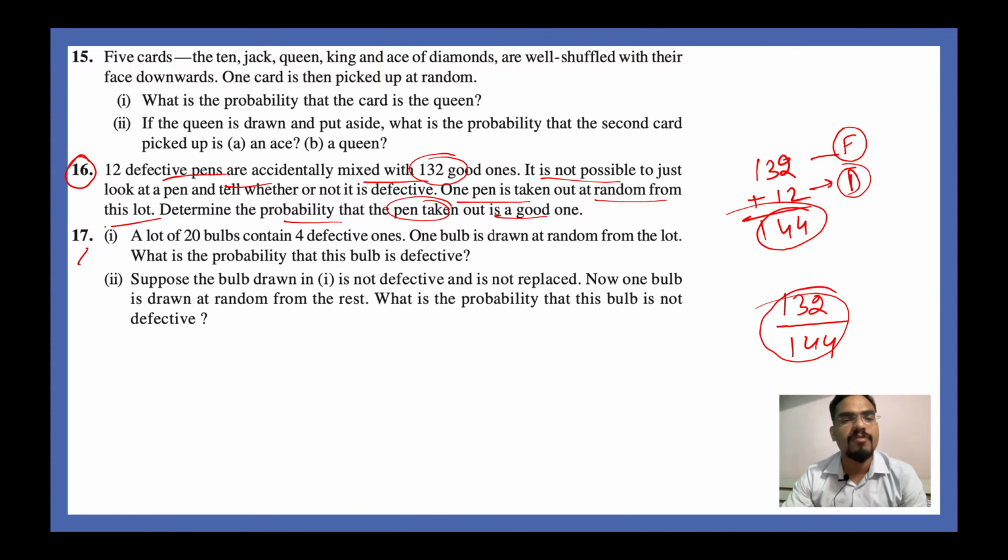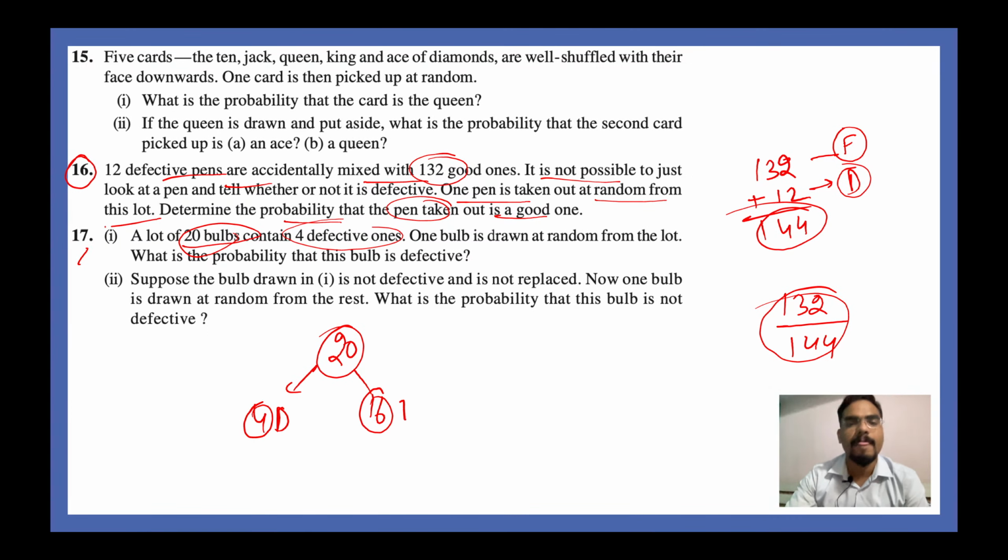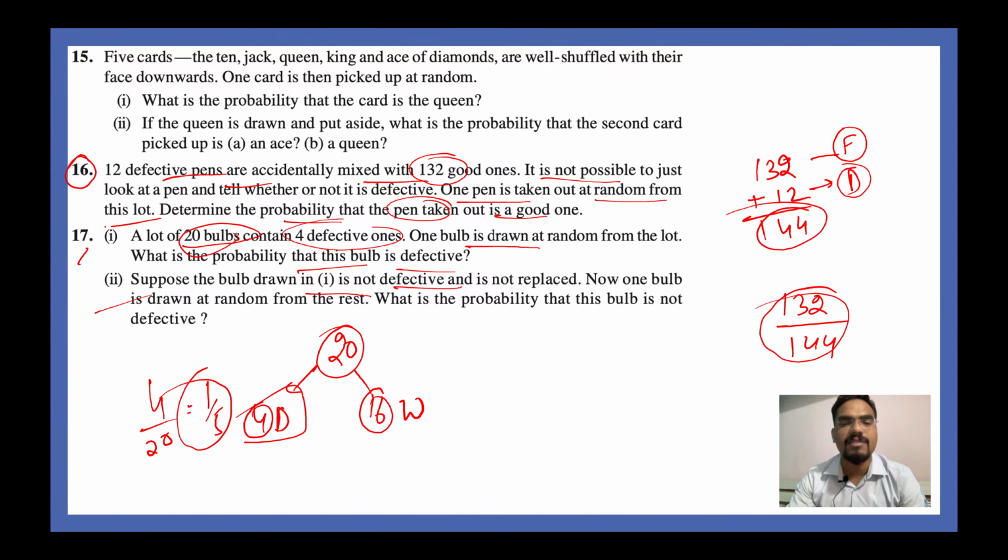17th question. A lot of 20 bulbs contains 4 defective ones. So out of those 20 bulbs you have 4 defective and 16 working. One bulb is drawn at random from the lot. What is the probability that the bulb is defective? You have 4 defectives, so your probability will be equal to 4 by 20, that is equal to 1 by 5.